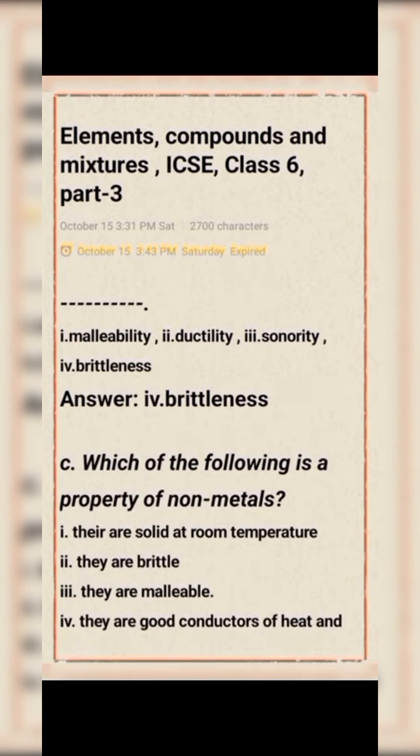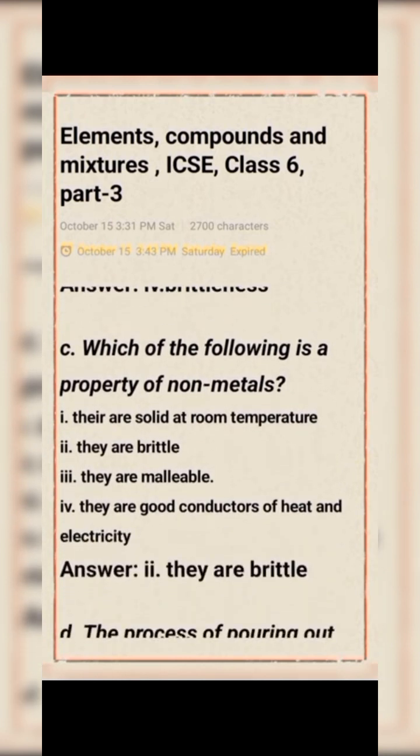Next question number C. Which of the following is a property of non-metal? Option 1. They are solid at room temperature. Option 2. They are brittle. Option 3. They are malleable. Option 4. They are good conductors of heat and electricity. The right answer: option 2. That is, they are brittle.